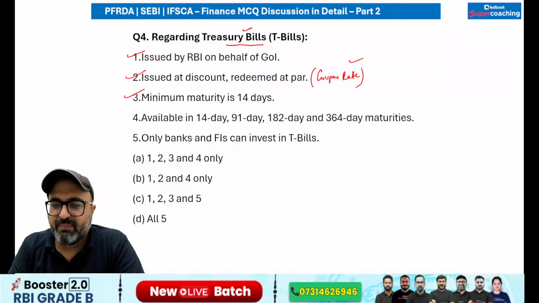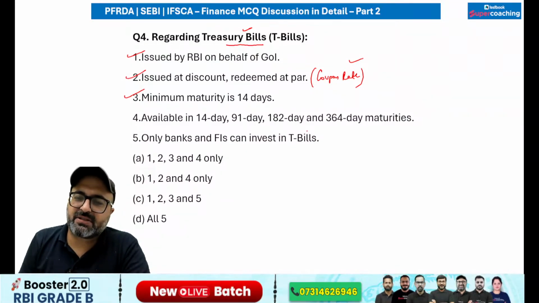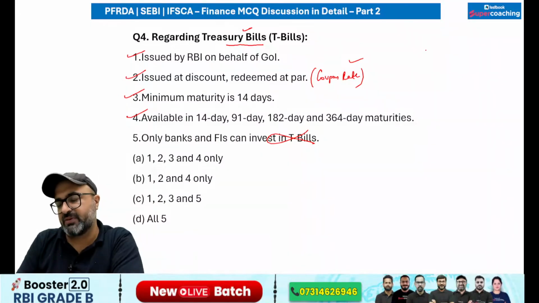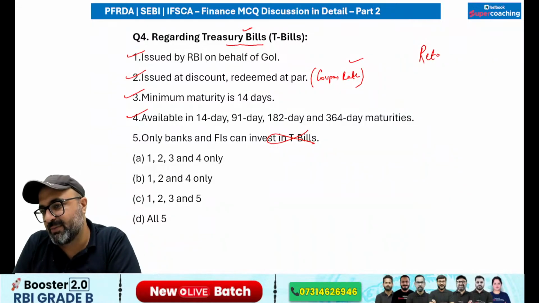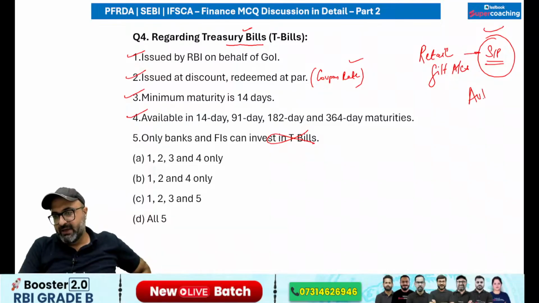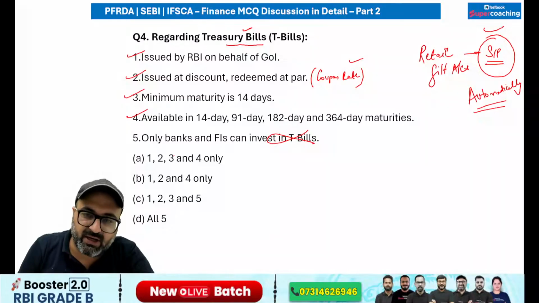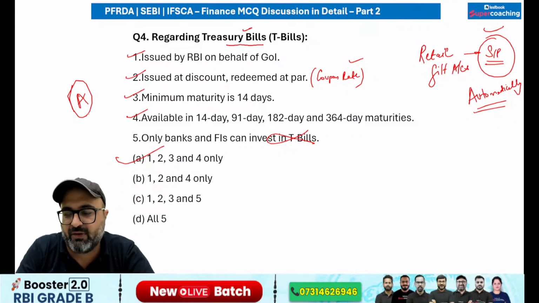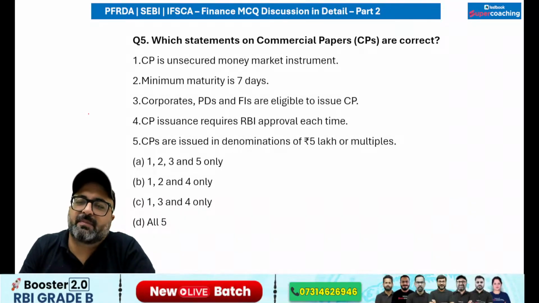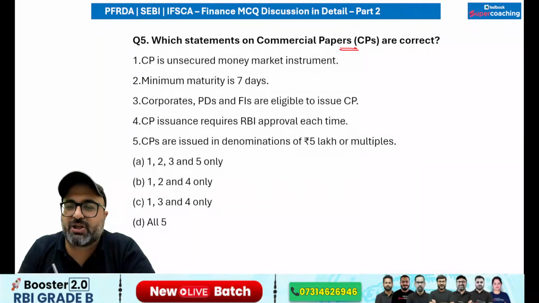Only banks and financial institutes, they can invest in treasury bills. No sir. Everyone, you and me, can also invest as per the latest announcement by RBI, where RBI has talked about retail gilt accounts. Even RBI has allowed systematic investment plan with the help of these retail gilt accounts, where the public can automatically participate in the auction for these treasury bills and central government securities. So answer is going to be A option. 1, 2, 3, 4 is correct. Fifth statement is wrong. Next, which of the following statements are correct with respect to the commercial paper?